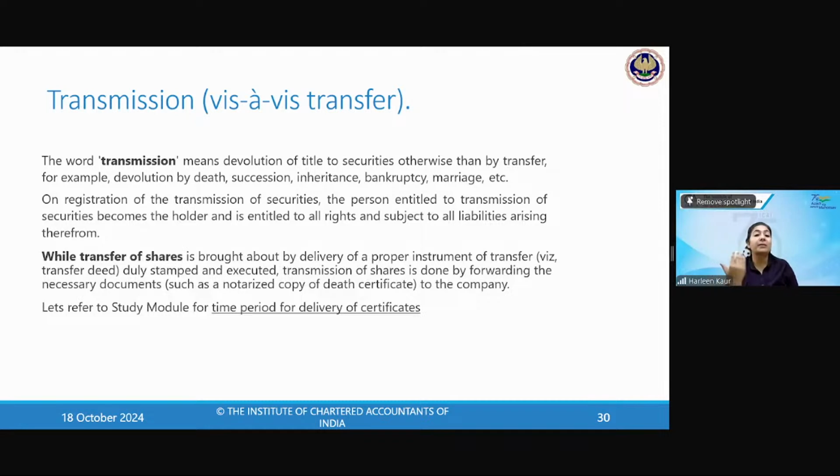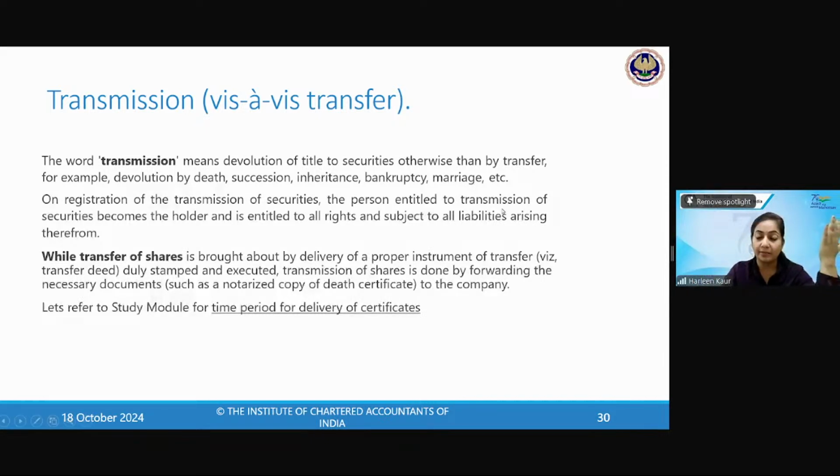Or in case you have become insolvent, then your official assignee is appointed, and whoever is appointed will be holding your shares. So transmission means devolution of title to securities otherwise than by transfer. You're not transferring the securities to anyone else, but transmission is happening by way of law. And on registering the transmission of securities, the person entitled to transmission becomes the holder and will get all the